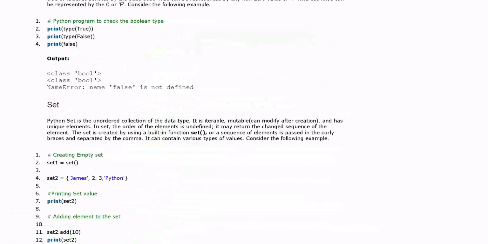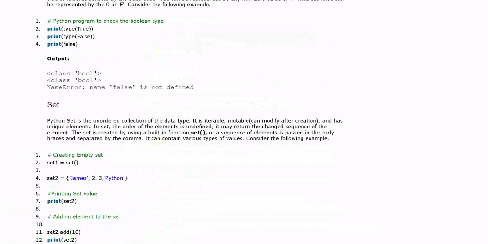A sequence of elements is passed in curly braces and separated by commas. It can contain various types of values. Consider the example. Set 1 contains just an empty set. If we want to create an empty set, it is just set 1 equals set. Set 2 contains James and Python, 2 and 3. Now print set 2, it will print the values of set 2.